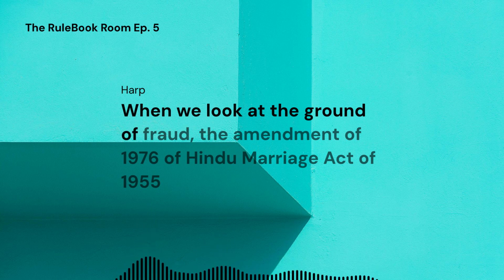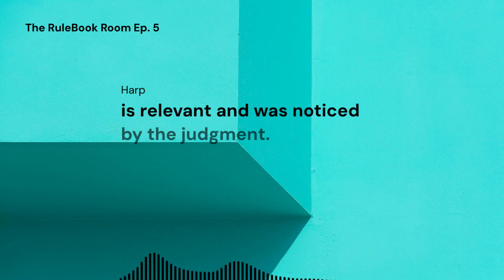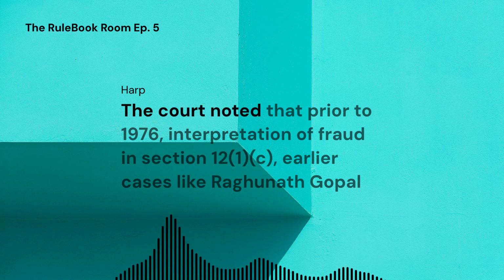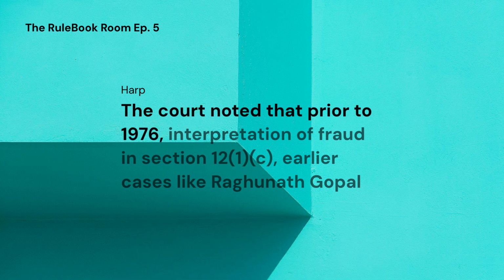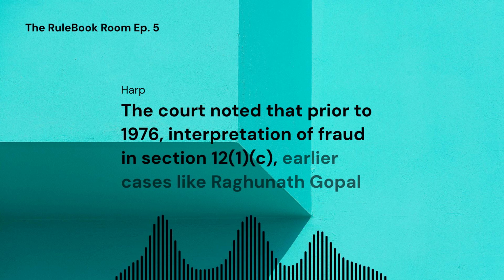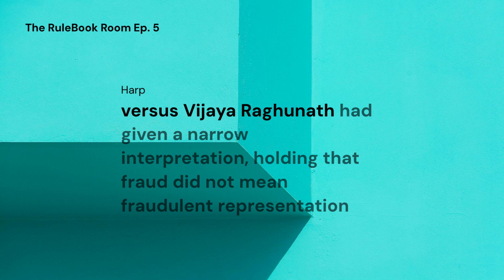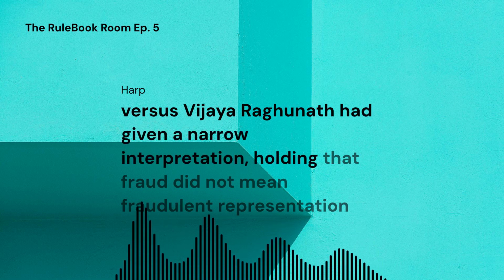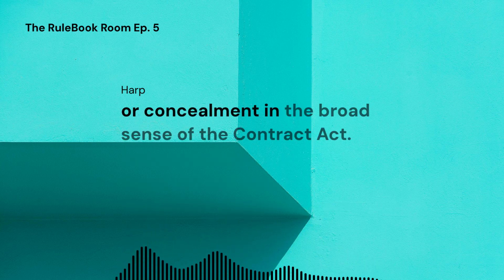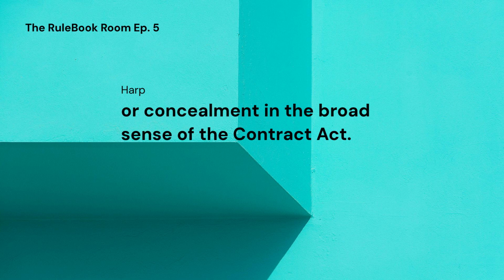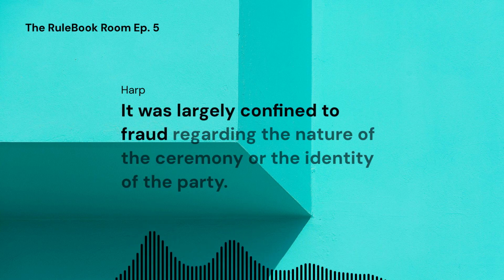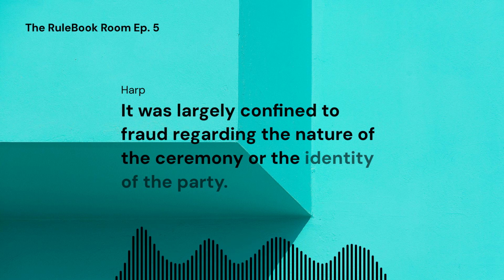When we look at the ground of fraud, the amendment of 1976 of Hindu Marriage Act of 1955 is relevant and was noticed by the judgment. The court noted that prior to 1976, interpretation of fraud in Section 12, subsection 1, Clause C, earlier cases like Raghunath Gopal versus Vijaya Raghunath, had given a narrow interpretation holding that fraud did not mean fraudulent representation or concealment in the broad sense of the Contract Act. It was largely confined to fraud regarding the nature of the ceremony or the identity of the party.